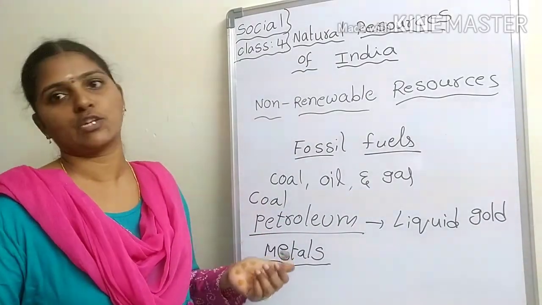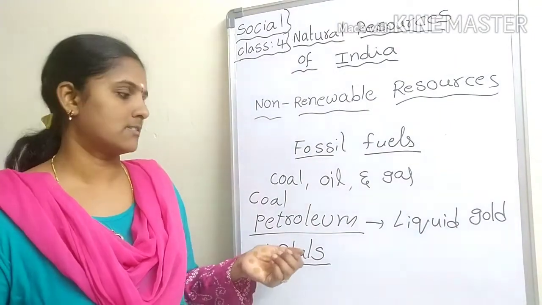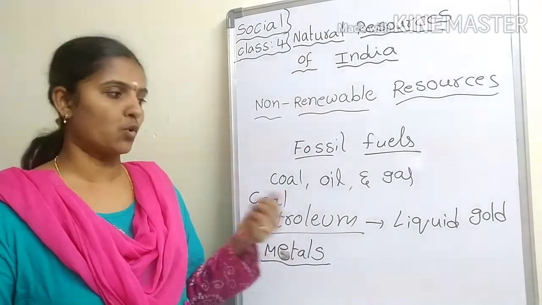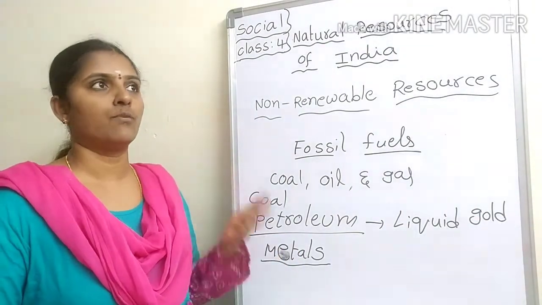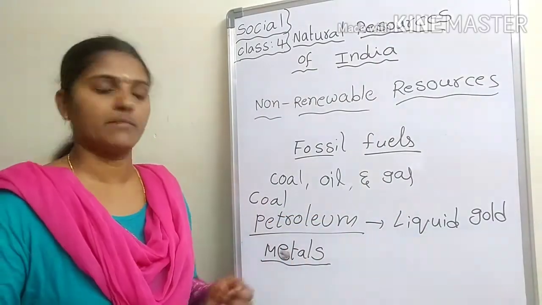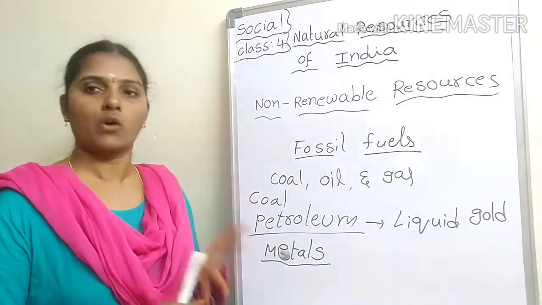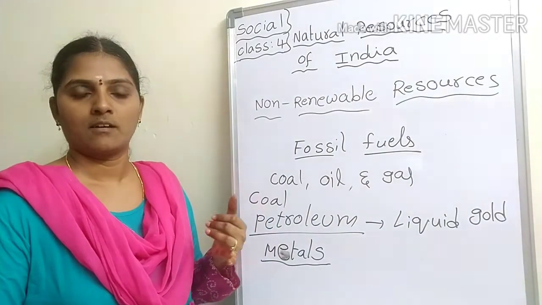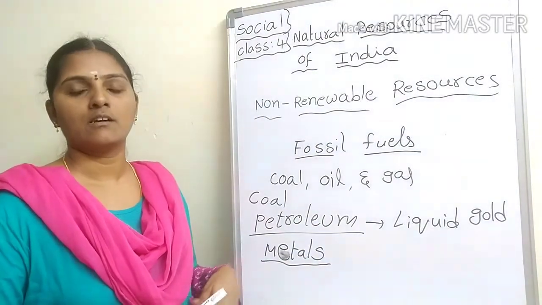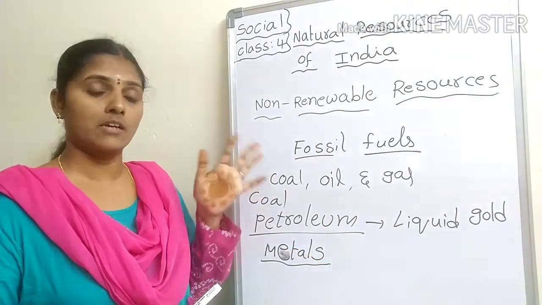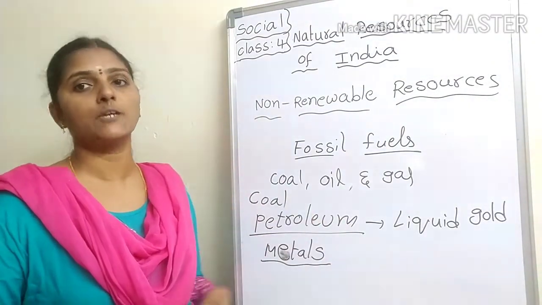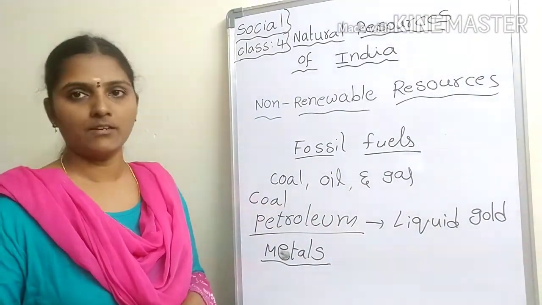It is a rare natural resource, also known as liquid gold. Bombay High in India is a petroleum reserve. Next, metals like iron, bauxite, and copper are useful natural resources used to make many important objects of daily use.